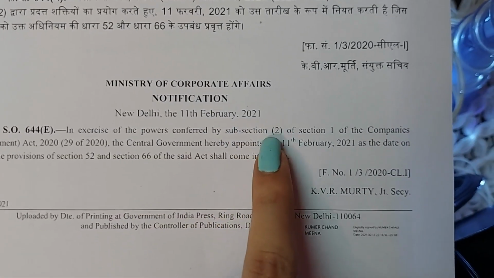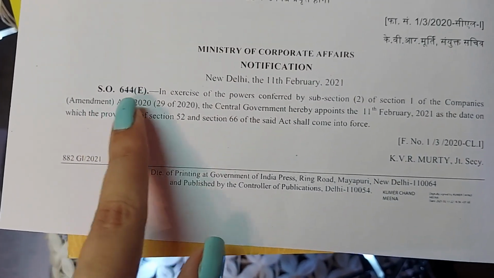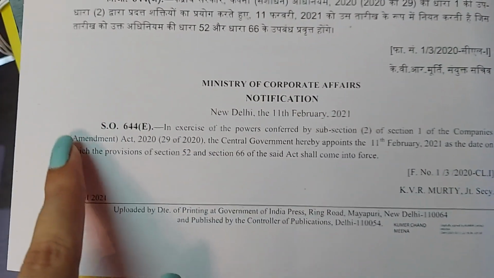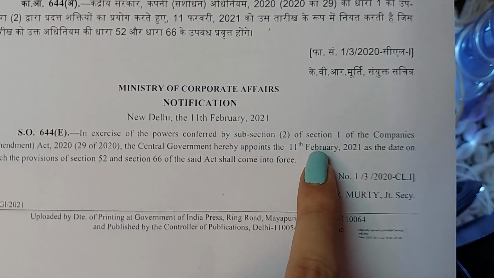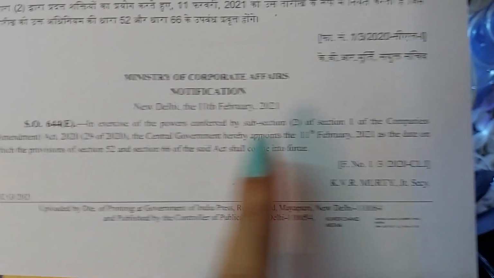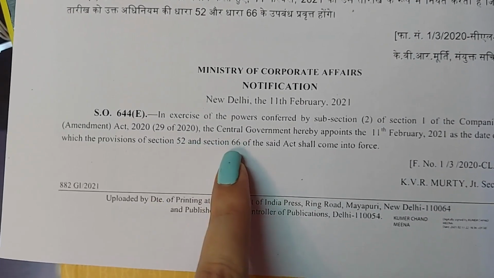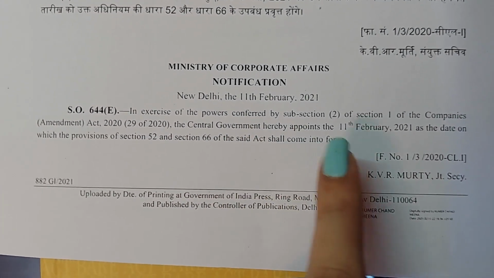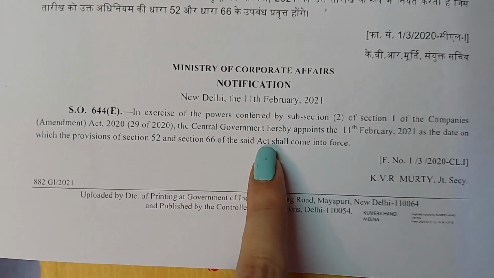in exercise of powers conferred by subsection 2 of section 1 of the Companies Amendment Act 2020. Pay attention to this, Companies Amendment Act 2020. The central government hereby appoints the 11th February 2021 as the date on which the provisions of section 52 and section 66 of the said act shall come into force. So here it is written section 52 and 66 of the said act.